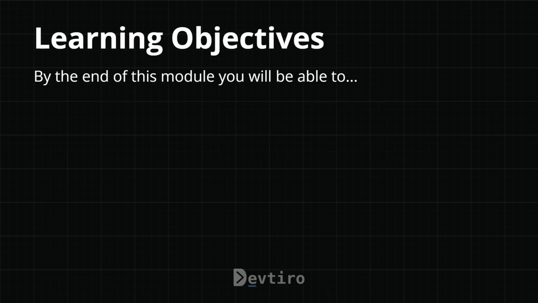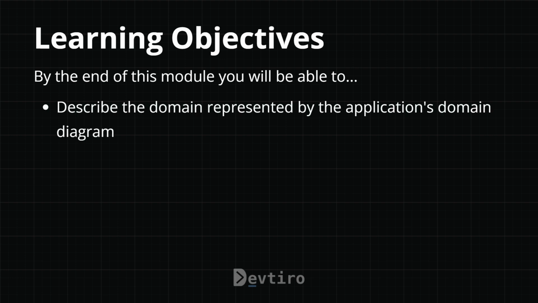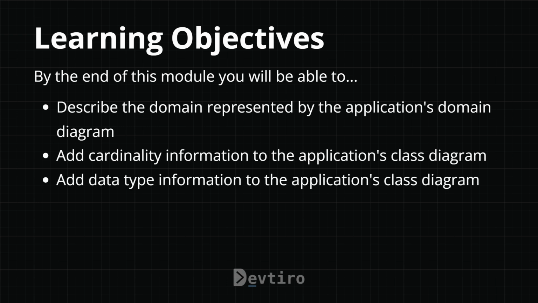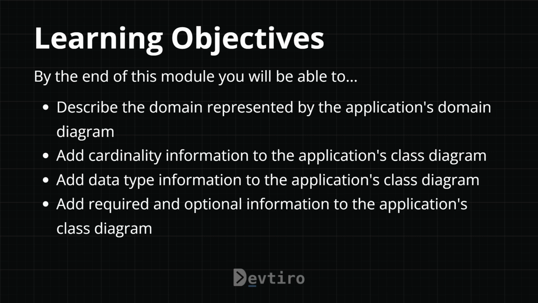So now for the learning objectives. By the end of this module, you'll be able to describe the domain represented by the application's domain diagram. Add cardinality information to the application's class diagram. Add data type information to the application's class diagram. And finally, add required and optional information to the application's class diagram. So with this covered, let's get started.